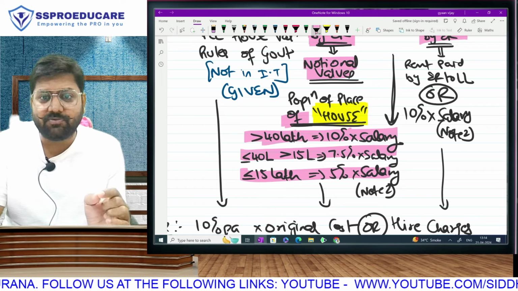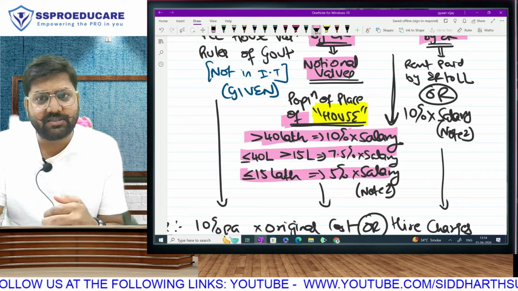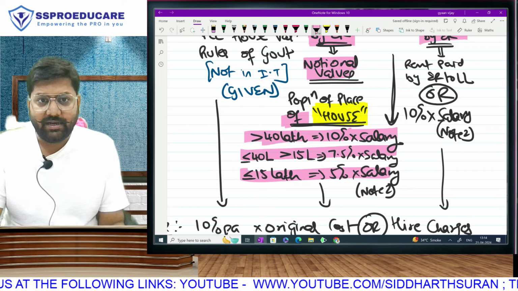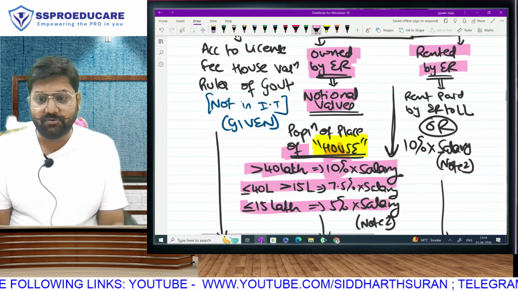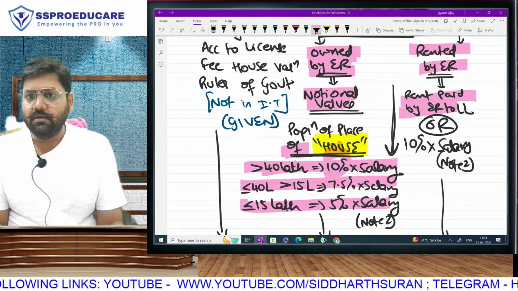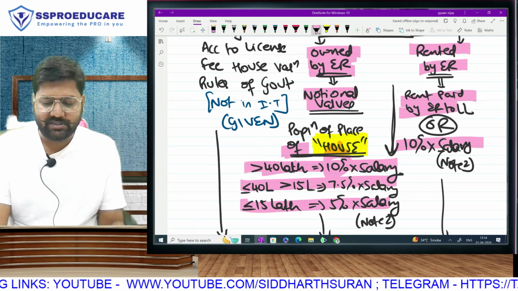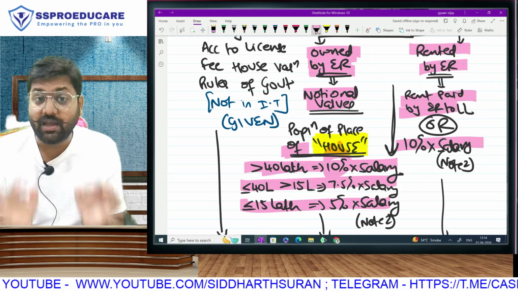If the population is up to 15 lakh, 5% of salary. More than 15 up to 40 lakh, then 7.5% of salary. And more than 40 lakh, then we will apply 10% of your salary. So the highest value here is 10%. And thus for rented houses, the normal benchmark is rent paid by the employer, but it will not be more than 10% of salary. Rent paid or 10% of salary, whichever is lower. This is the amendment.